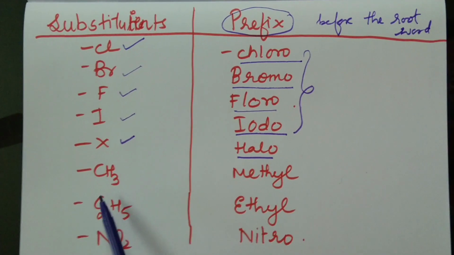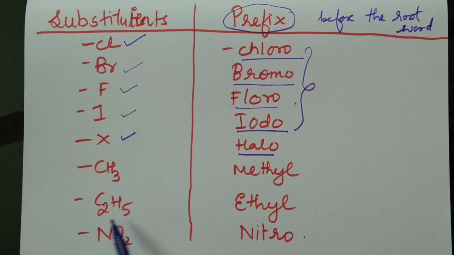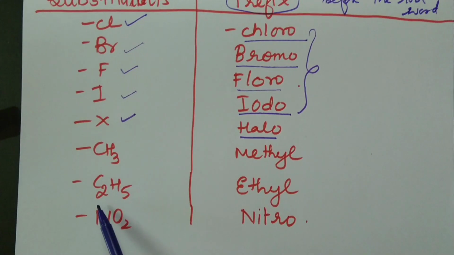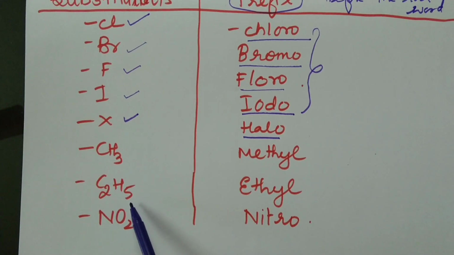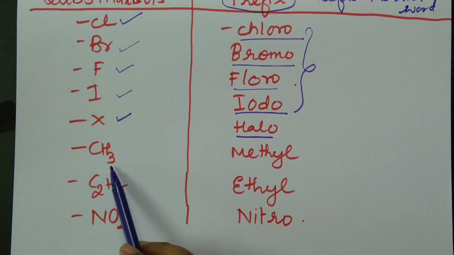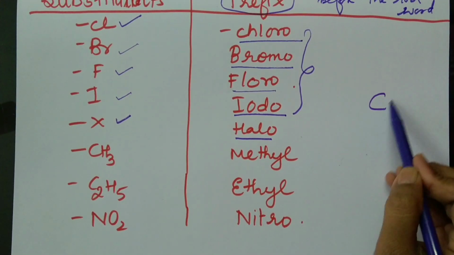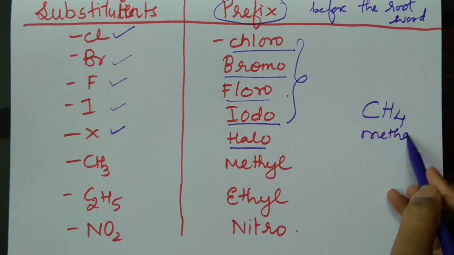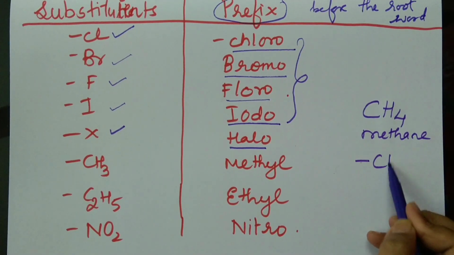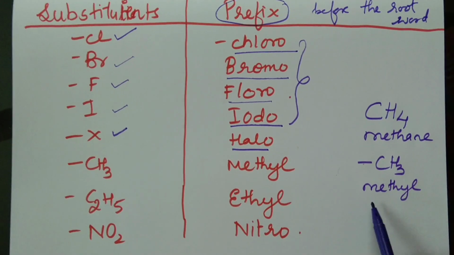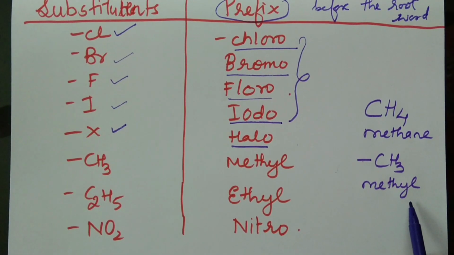Okay. Now here can you see CH3, C2H5. CH3 is called the methyl group and C2H5 is called the ethyl group. Now how did you arrive at CH3? It is obtained from CH4. If you remove one hydrogen atom from methane, it becomes methyl and it will be in the branched chain of the hydrocarbon.